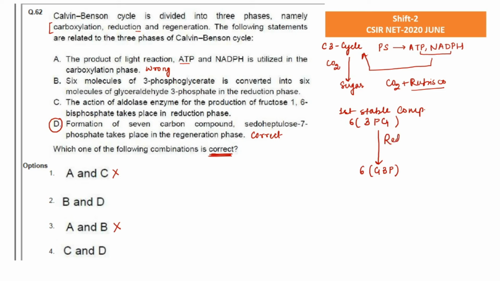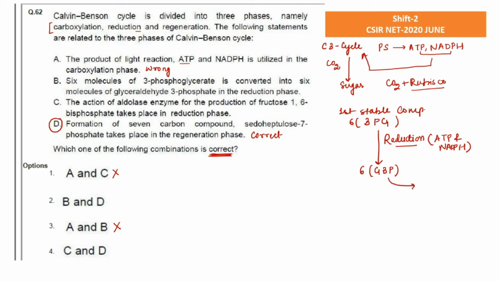This process is known as the reduction phase, and it will utilize ATP and NADPH, and then we will get 6 molecules of glyceraldehyde 3-phosphate.